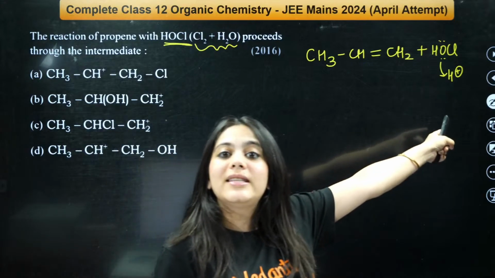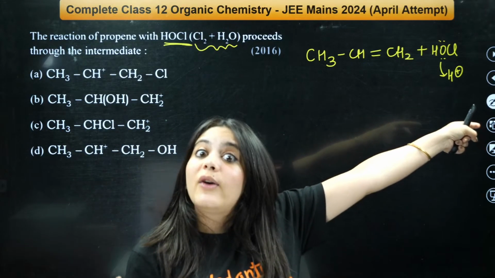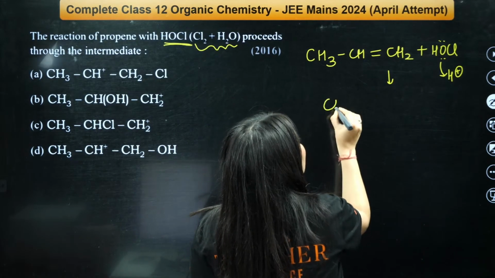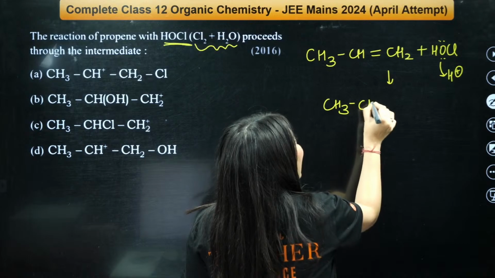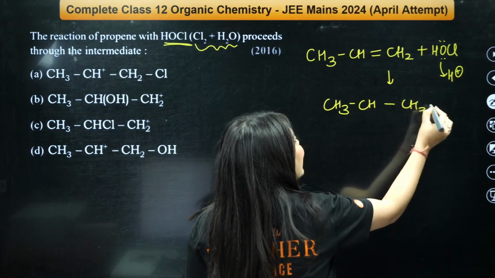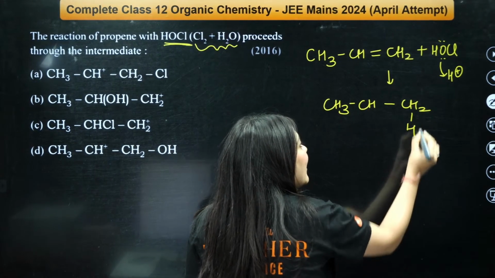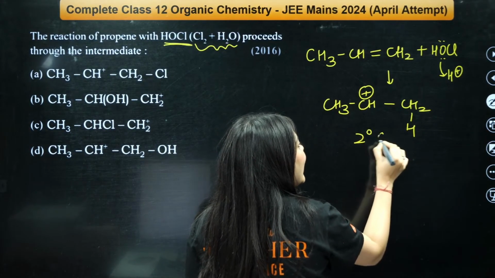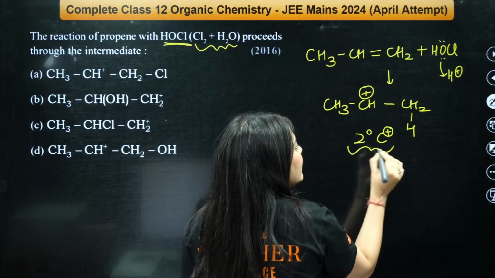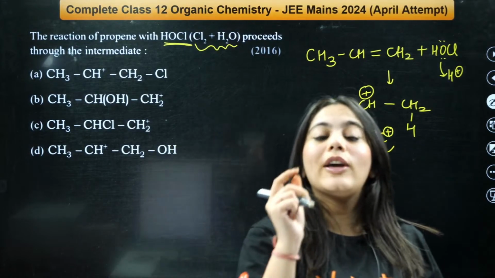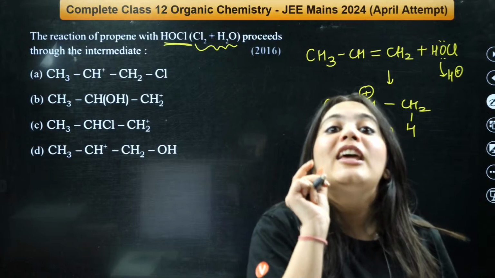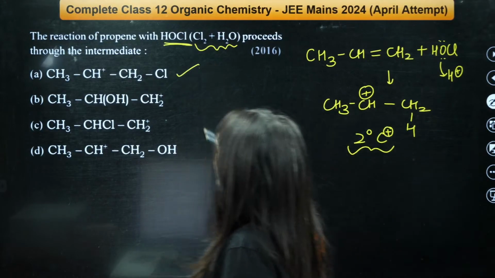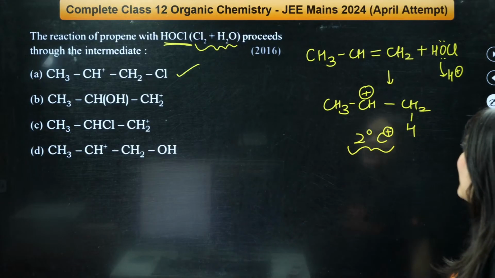This HOCl, I just said, it is an acid. It will give out H plus. So the next step would be the addition of H plus. So CH3, CH, CH2, right? Here the H will be added and the positive charge will come here so that we can form a secondary carbocation like this. So this is the intermediate form. We are talking about the intermediate, not the final product. So the intermediate is actually A.